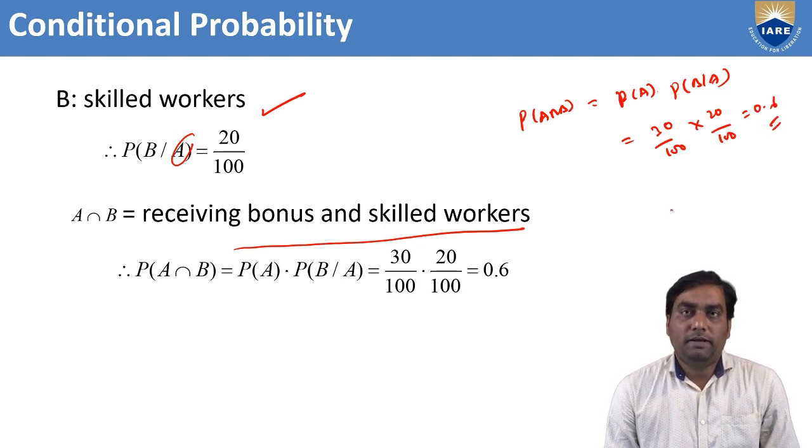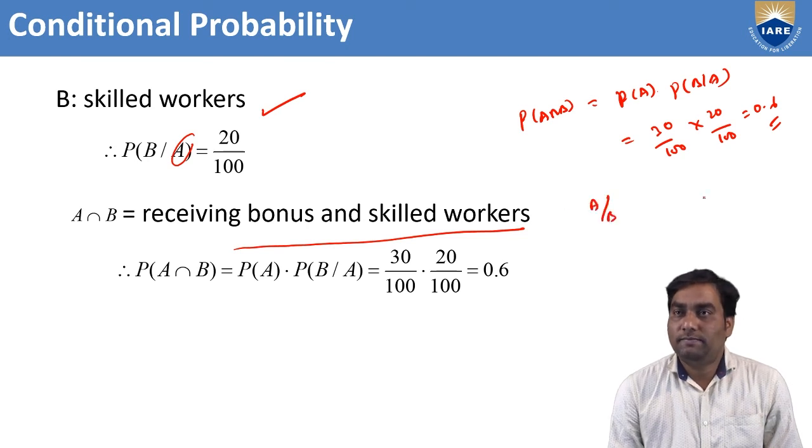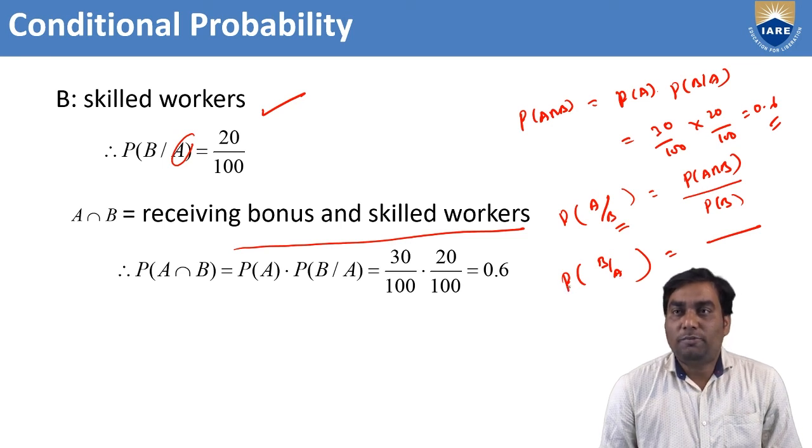So blindly remember that in conditional probability there are only two cases, either A by B or B by A. P of A by B means conditional probability of A, given B has already happened. Whatever denominator is on the left side will be reflected on the right side, and the numerator is the same, P of A intersection B. Conditional probability of B by A means conditional probability of B, given A has already happened.